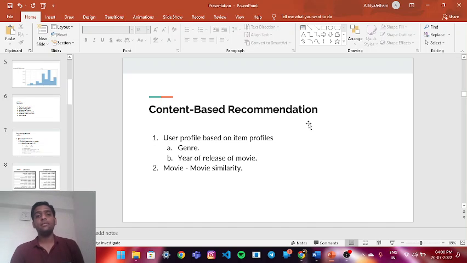Now the content-based recommendation system, where there are two types: based on genre and year of release, and movie-to-movie similarity. Movie-to-movie similarity means if you are watching a science fiction movie, something like Harry Potter, the system will recommend Marvel, because Marvel is also in science fiction movies. And talking about the genre and release of the movie, the genre can be horror, drama, comedy, etc. There can be a combination of all the genres which our system will recommend to you.